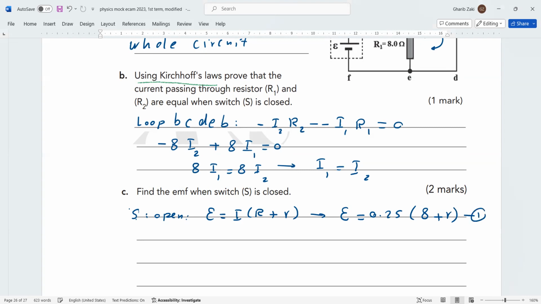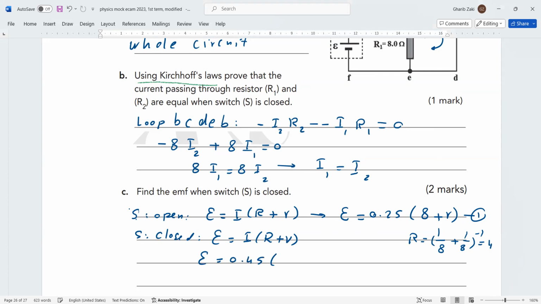This is one equation. Now, when S is closed, also EMF equals I times R plus r. But now we find R total. What is R total? Because they are connected in parallel, it's 1/8 plus 1/8, all to the power of negative 1, which equals 4. Then the EMF equals I, when S is closed, it's given 0.45.